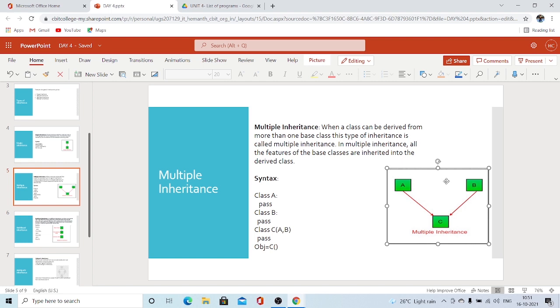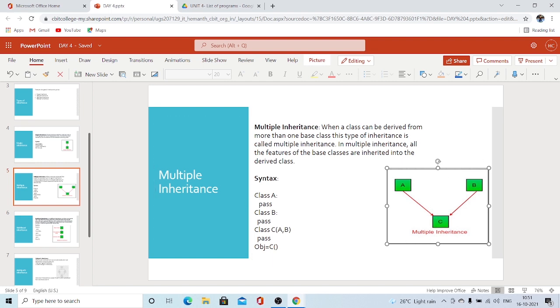So in multiple inheritance, whatever base class data is there is inherited into the derived class. Whatever data A contains will also be available in C. Whatever data B contains will also be available in C. So this is what multiple inheritance means.